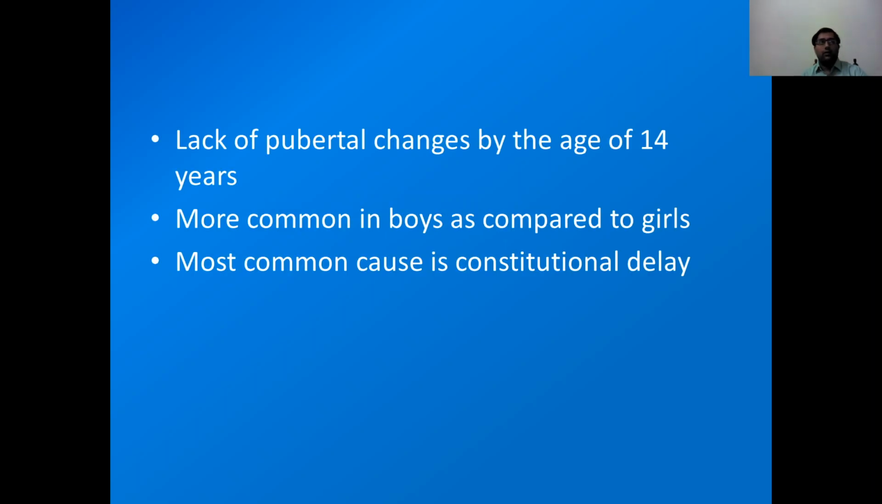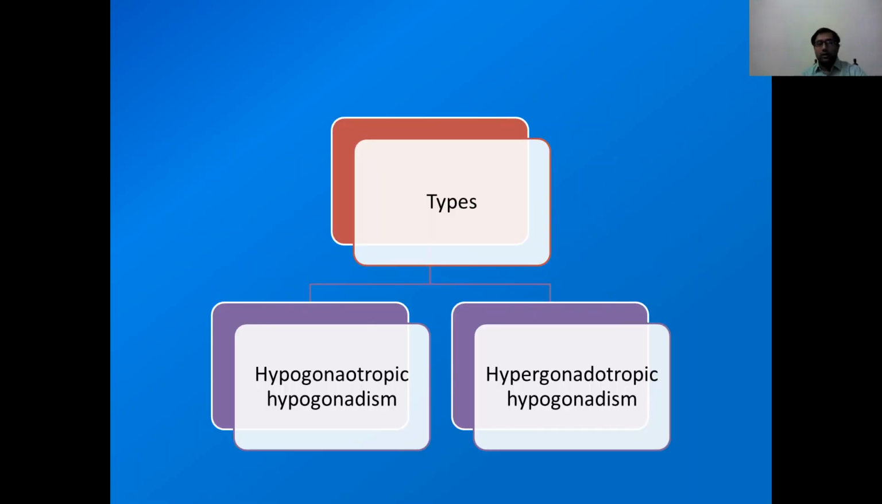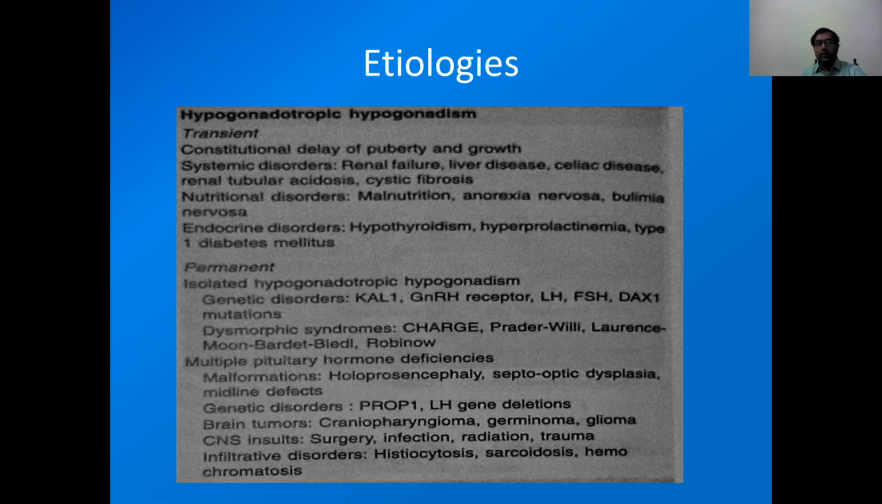Now, when will we call it delayed puberty in a boy? If there is lack of pubertal changes by the age of 14 years, we call it delayed puberty. Delayed puberty is more common in boys as compared to females, while precocious puberty is more common in females. The most common cause in boys for delayed puberty is constitutional delay. There are two types: hypogonadotropic hypogonadism and hypergonadotropic hypogonadism. Now, these are different etiologies for delayed puberty in males.